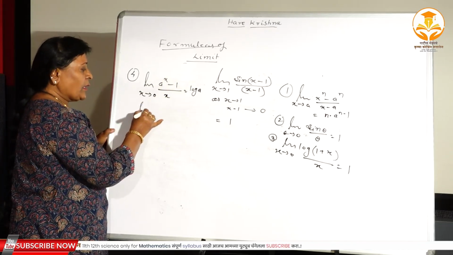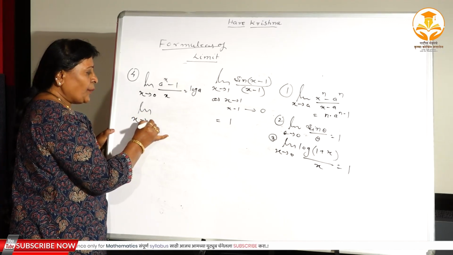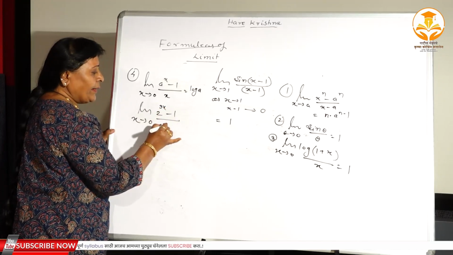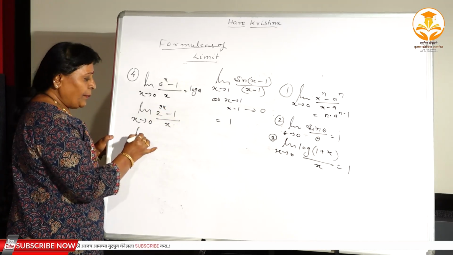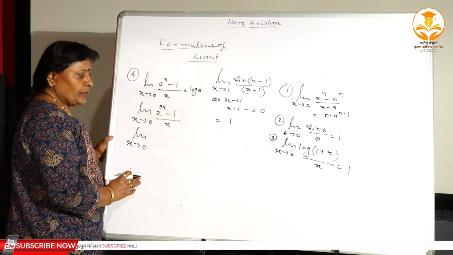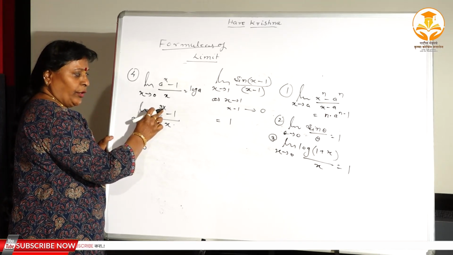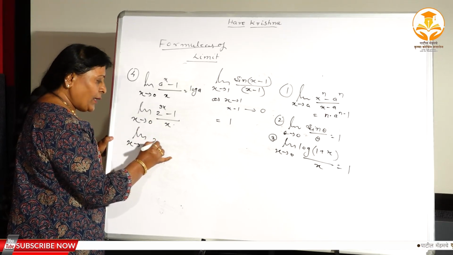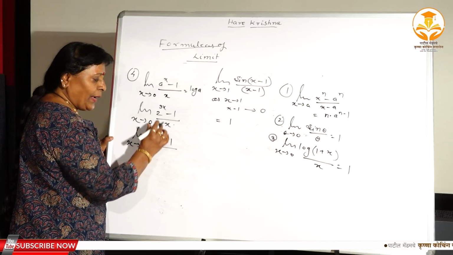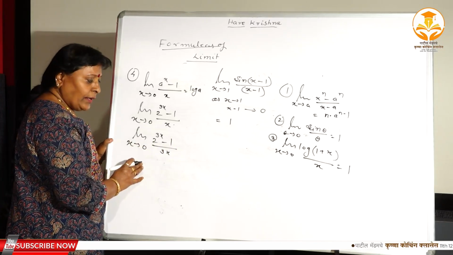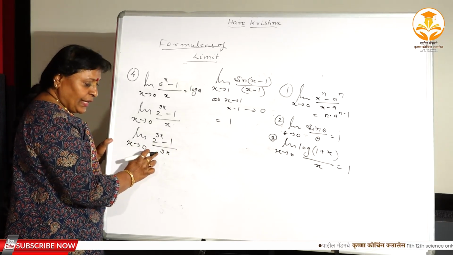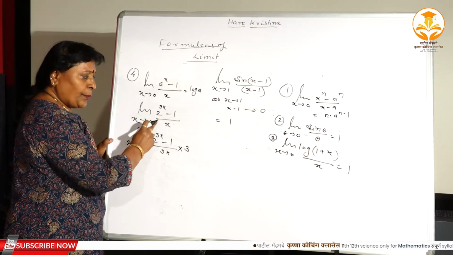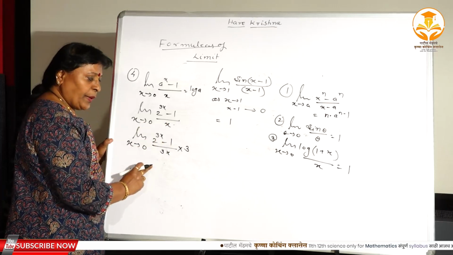Suppose I take one simple example. Suppose 2 to the power 3x minus 1 divided by x, again limit x tends to 0. What do you want? Power should be repeated in the denominator. The power is 3x, so 3x should be repeated here, so what will we write? 2 to the power 3x divided by 3x, right? But we cannot do this arbitrarily. If we divide by 3, then you have to multiply with 3, so that the original problem remains as it is.